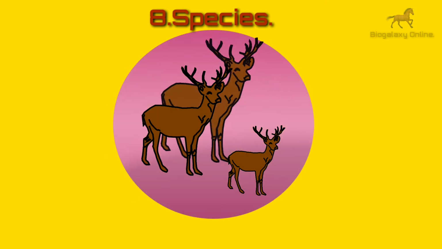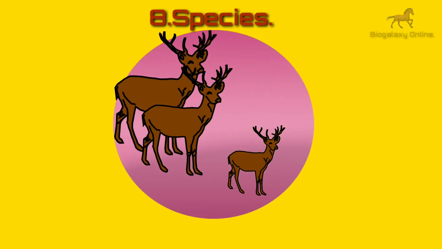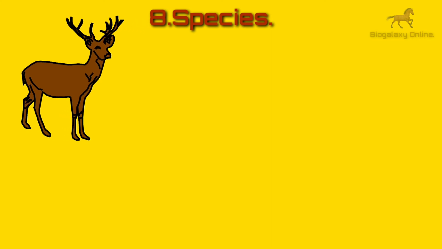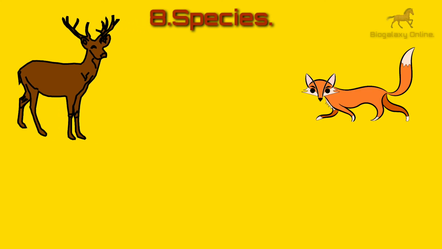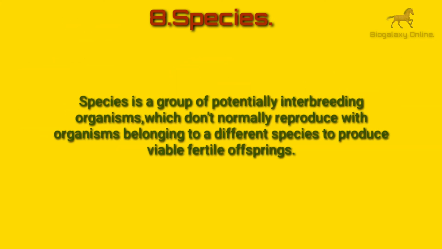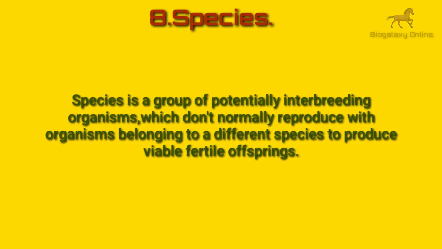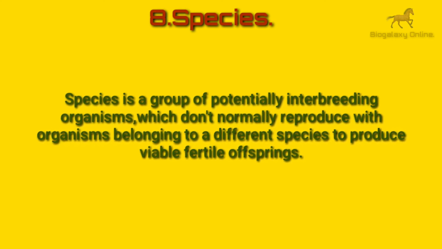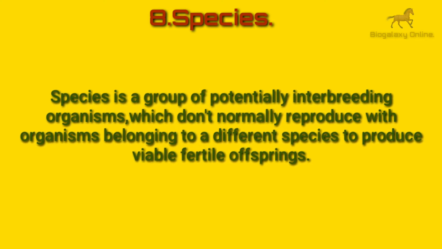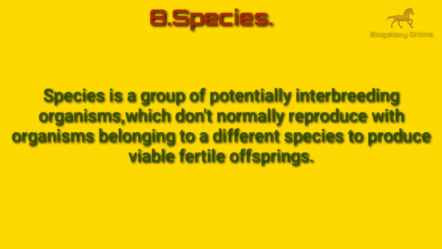Now, what is a species? Well, it's a group of organisms which mate only with similar organisms to produce fertile offspring. For example, a deer in this ecosystem will never mate with a fox and vice versa. So, species is a group of potentially interbreeding organisms which do not normally reproduce with organisms belonging to different species to produce viable fertile offspring.